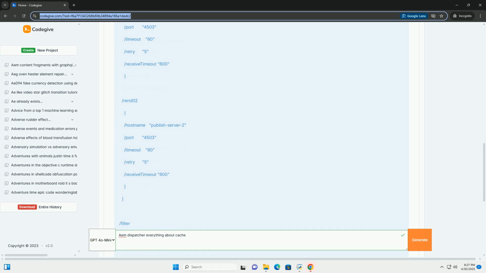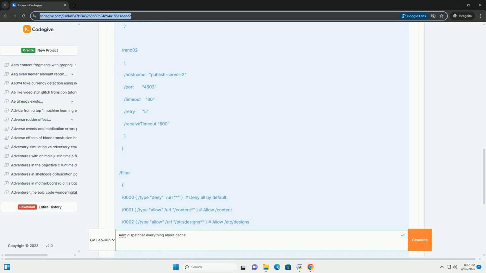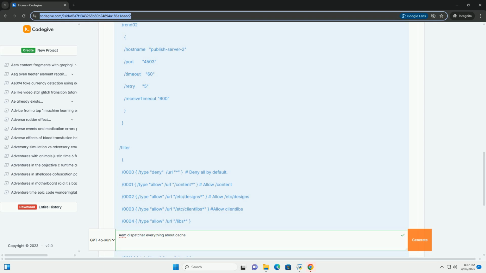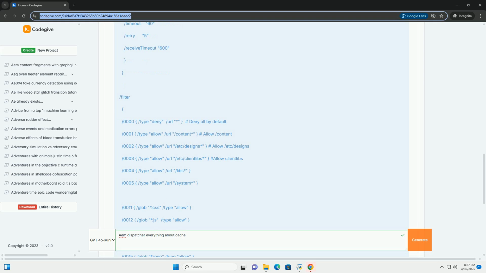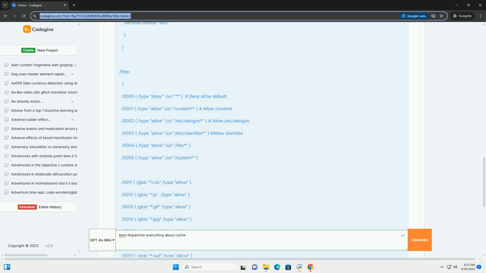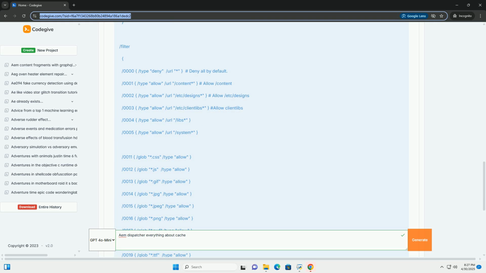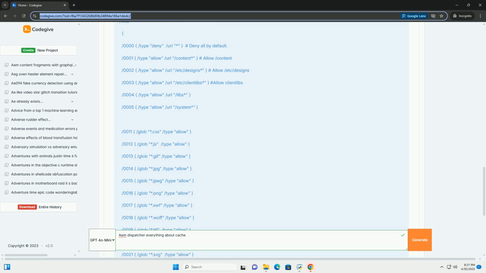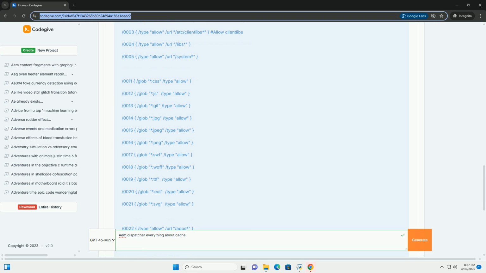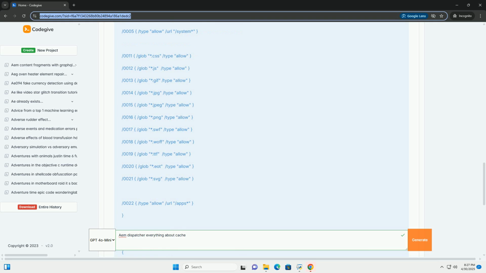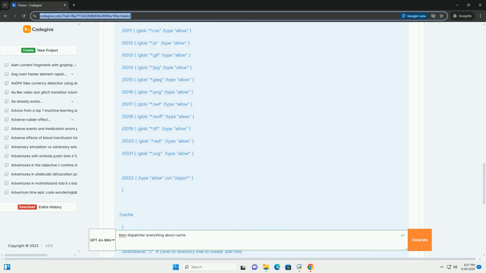website. Key functions of the dispatcher: 1. Caching. The primary function of the dispatcher is to cache content from the AEM publish instances. This reduces the load on the AEM servers and delivers content faster to end users. 2. Load balancing. It distributes requests across multiple AEM publish instances, improving overall performance and resilience.